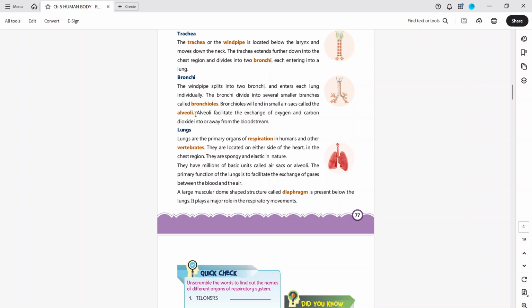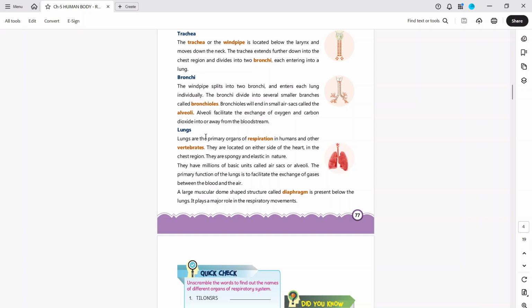So alveoli are the small sacs. There are many alveoli at the end of the bronchi. What do they do? They exchange oxygen and carbon dioxide. Their main function is to throw carbon dioxide out of the body and take oxygen into the blood.